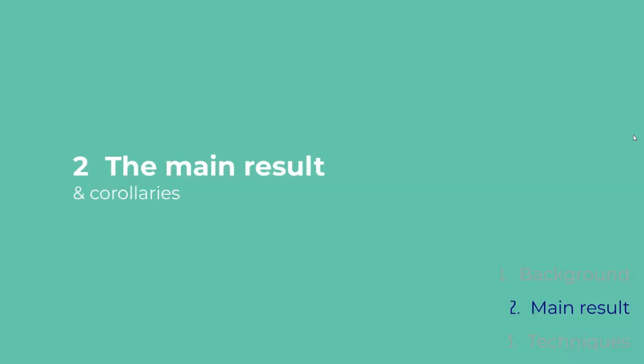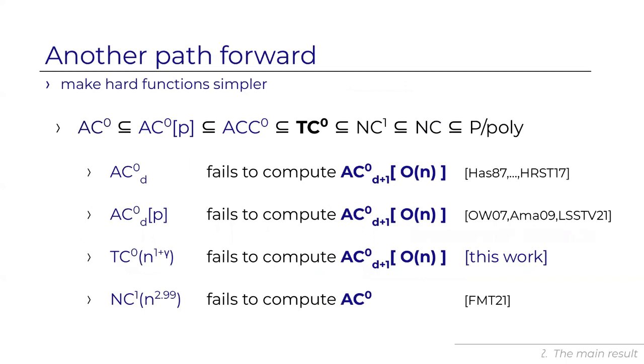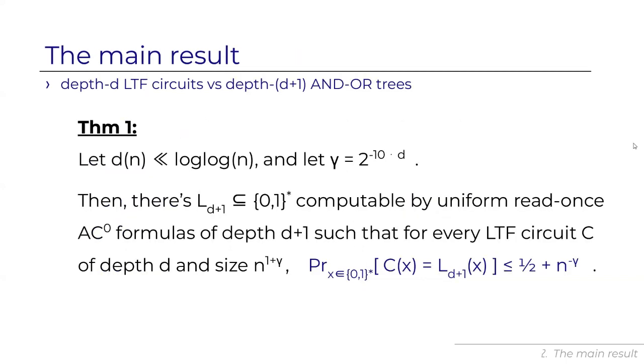Our main result addresses precisely this gap. Let me state it now. So fix D. D can be a constant, and it can even be super constant, up to something that's bounded from log n. And fix a parameter gamma, which is something that decays exponentially with D. We're going to care about TC0 circuits of size n to the 1 plus gamma.